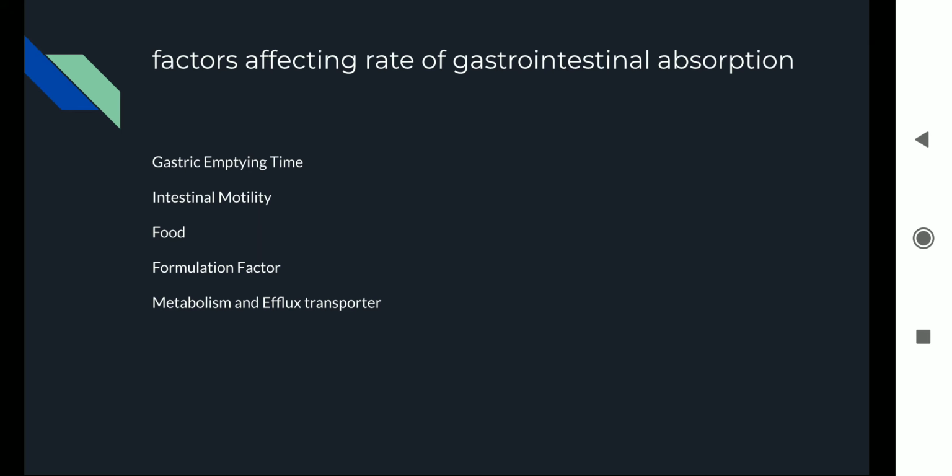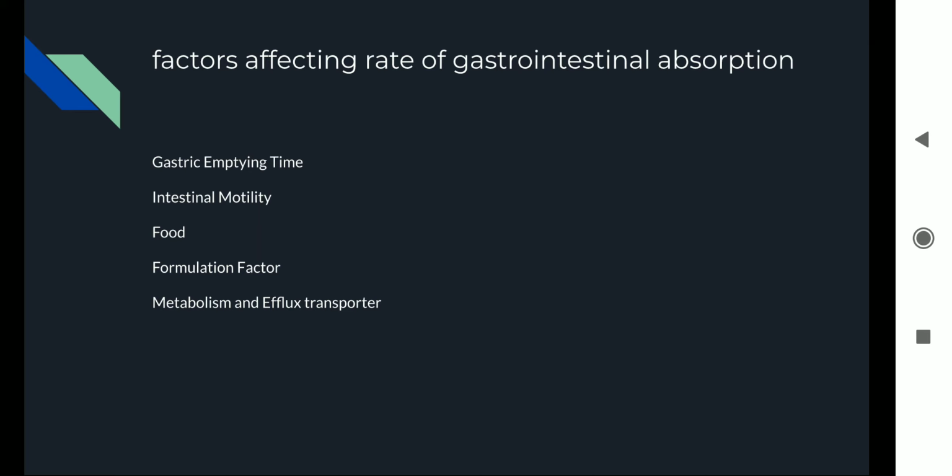Most drugs are absorbed from the intestine at the proximal jejunum, which means the part immediately after the stomach, 1 to 2 meters after the stomach area.